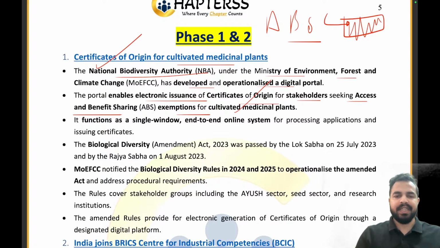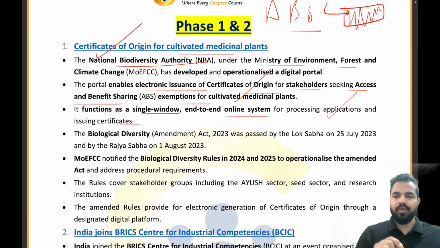electronically with the help of this particular portal. It functions as a single window end-to-end online system for processing applications and issuing certificates. तो सर्टिफिकेट को इशू करना है या फिर एप्लीकेशन को प्रोसेस करना है, ये सारी चीजें आपकी इस पर्टिकुलर पोर्टल के थ्रू की जा सकेंगी. The Biological Diversity Act 2023 was passed by the Lok Sabha on 25th July 2023 and by the Rajya Sabha on 1st of August 2023, and the Ministry of Environment, Forest and Climate Change notified the biological diversity rules in 2024-25 to operationalize the Amendment Act.